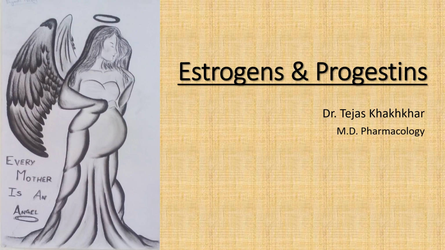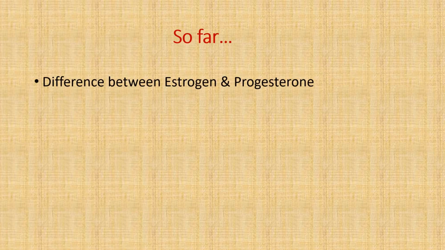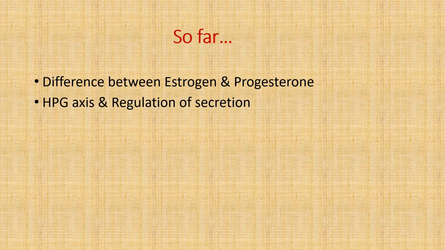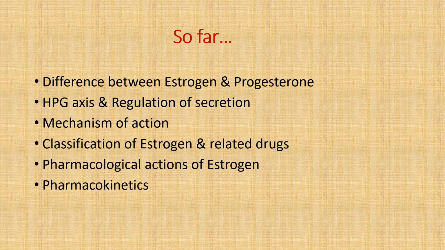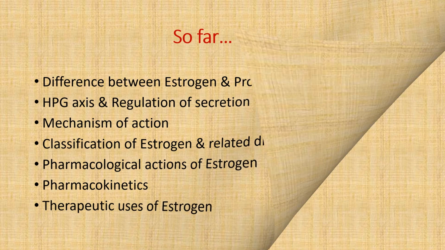Hello friends, today we will learn about estrogens and progestins part 2. So far, we have discussed differences between estrogen and progesterone, hypothalamo-pituitary axis and regulation of secretion, mechanism of action including receptors, classification of estrogen and related drugs, pharmacological actions of estrogen, its important pharmacokinetics, and therapeutic uses of estrogen. Now we will start from anti-estrogens.